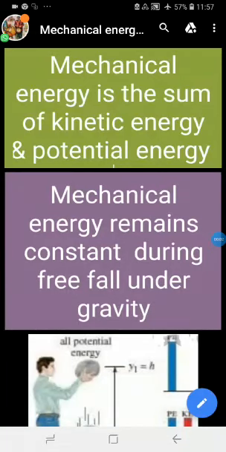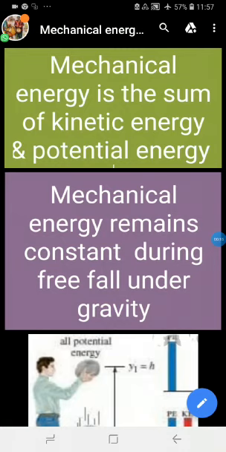Hello, good morning class. Today's topic is: mechanical energy remains constant during free fall under gravity. Now, what do you mean by mechanical energy? Mechanical energy is the sum of kinetic energy and potential energy.